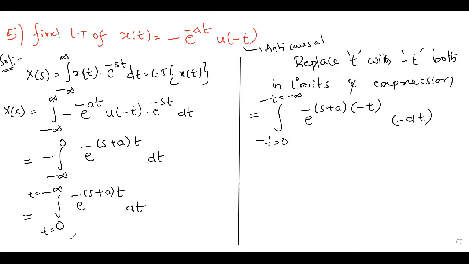So function value will remain the same. Okay. So now minus dt is there. So let us write minus outside, t equal to 0 to infinity, minus of (s plus a) t dt. Okay. Clear?